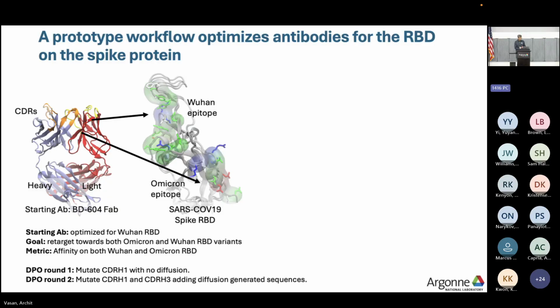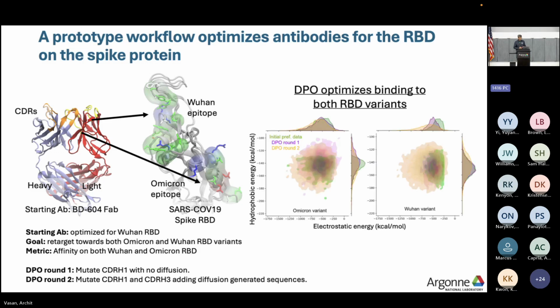Here we show that using a combination of protein language models, DPO, as well as folding algorithms and molecular simulations, we can actually improve the binding affinity for these antibodies to both the wild type and the Omicron variant of the RBD of the spike protein. So this illustrates that using all these tools in combination, we can actually generate real biologics. But what we need now is we're developing this automated way of generating these biologics.